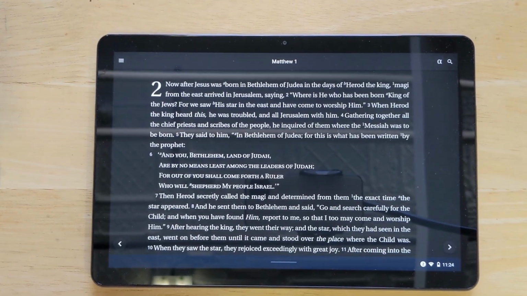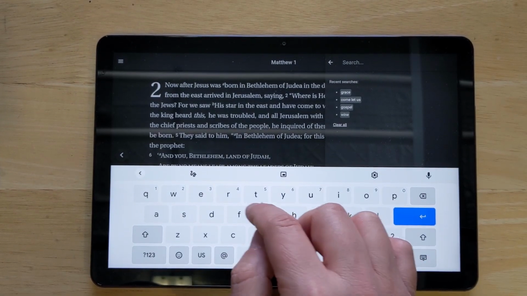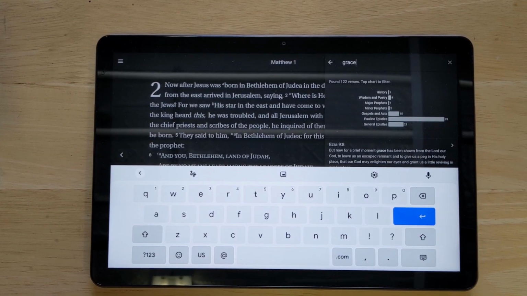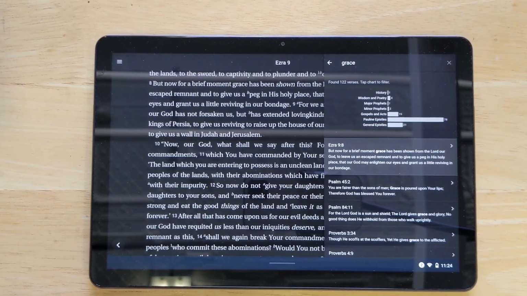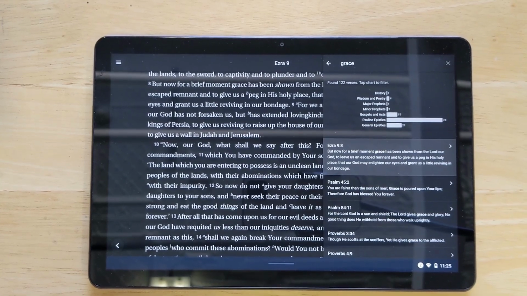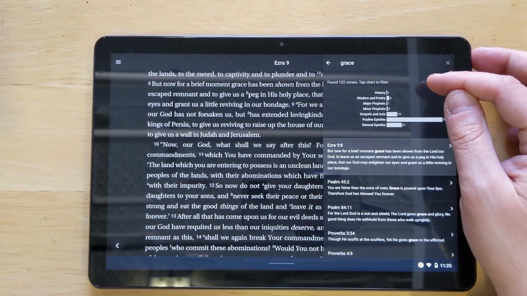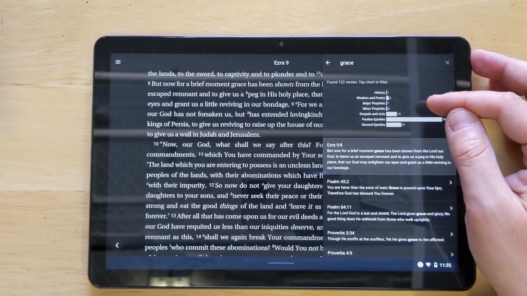They also have this great search feature, so if you click on the search here, you can type in a word. I'll type in the word grace and do a search for that term in the Bible. I love this search feature. I mentioned this with the Legacy Standard Bible website that I like this search feature, and so one of the people on the development team for this app told me that this is the same feature here on this app, and I absolutely love this search feature because, as you can see, it's telling you all the places in the different parts of the Bible where the word grace is used.